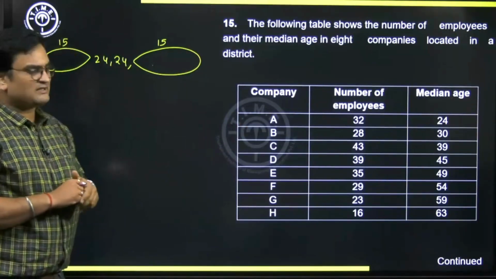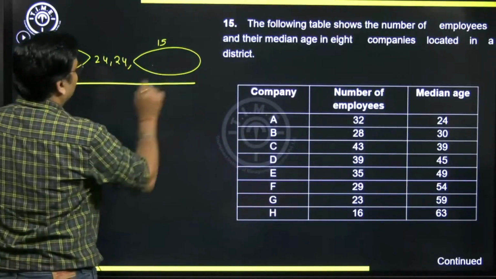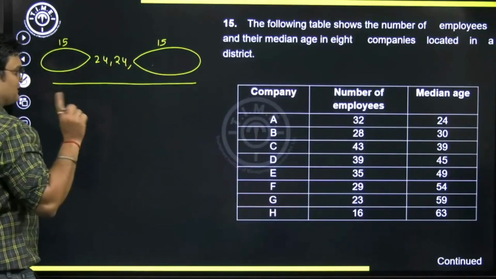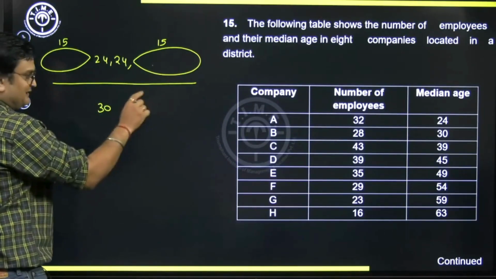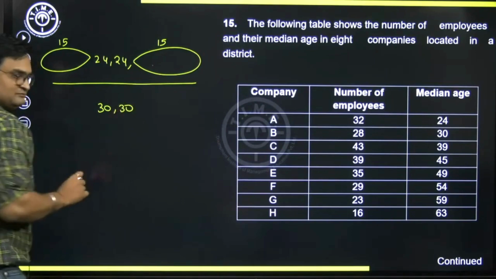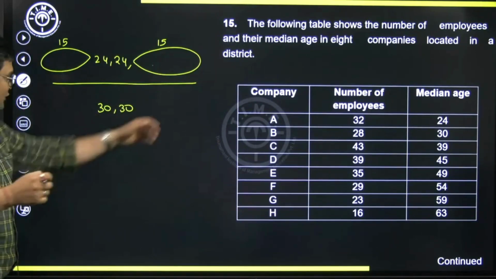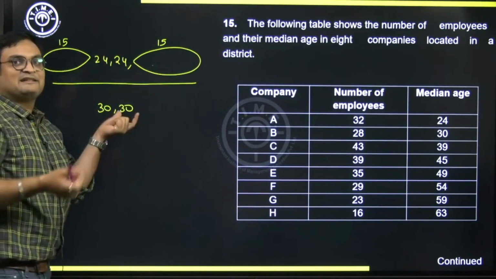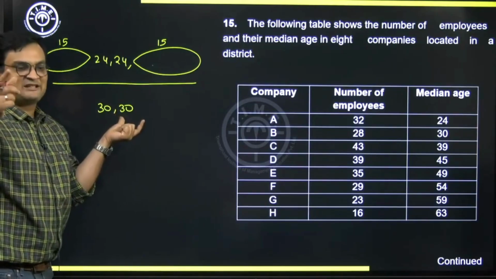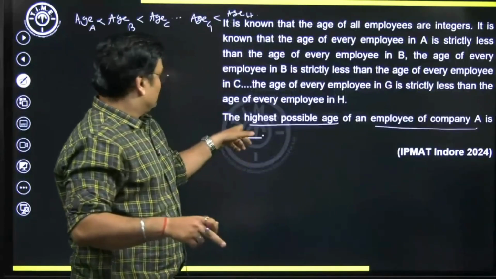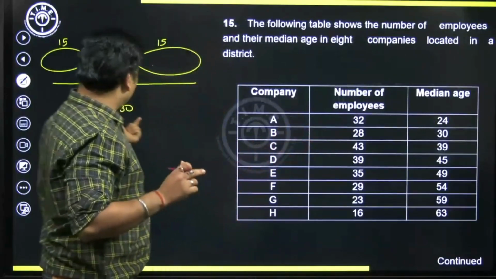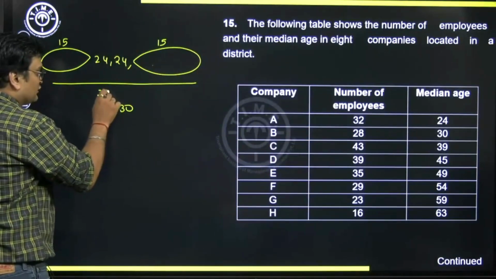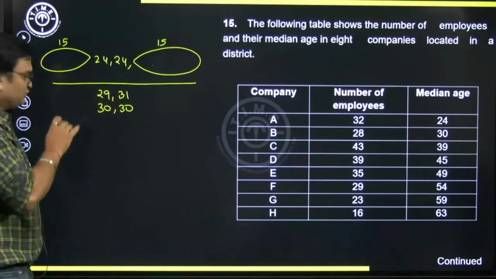Let's look at B. What's the situation for B? If you look at B, the number of employees is 28. The median age is 30. So that means again 28 is even, so probably it will be like this. I'll take 30, 30 because I want to increase the age of employees of B as much as possible so that the possible age of employee of A can be increased. So I want to keep it 30 and 30, not 29 and 31. I don't want this.